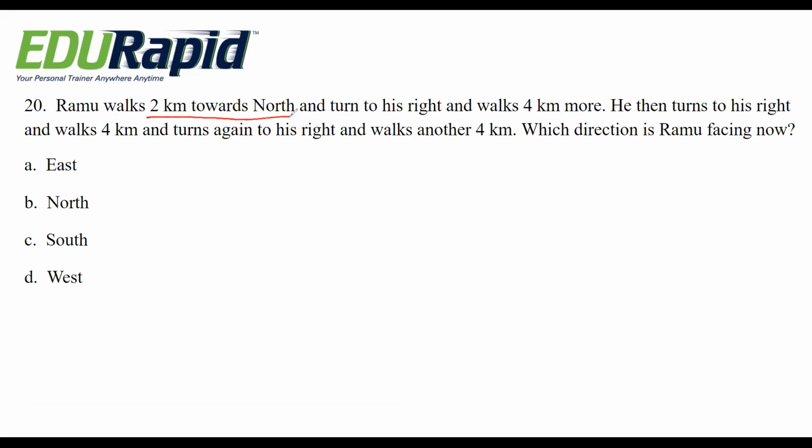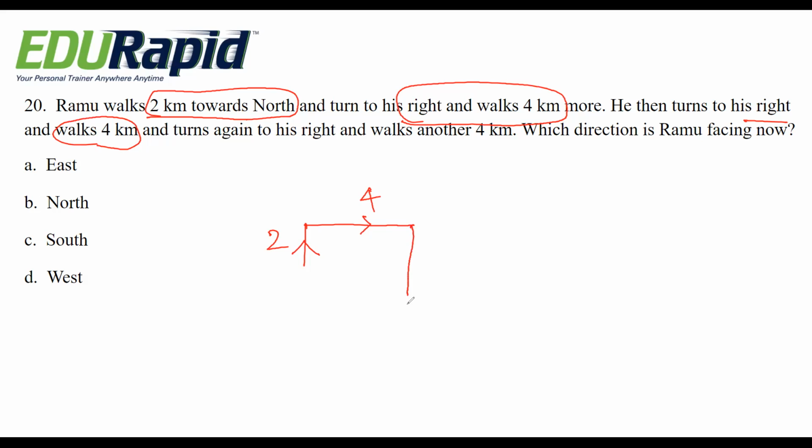Two kilometers north. Then right 4 kilometers. Then again right 4 kilometers. Just you have to catch the points, direction and distance, that's all.